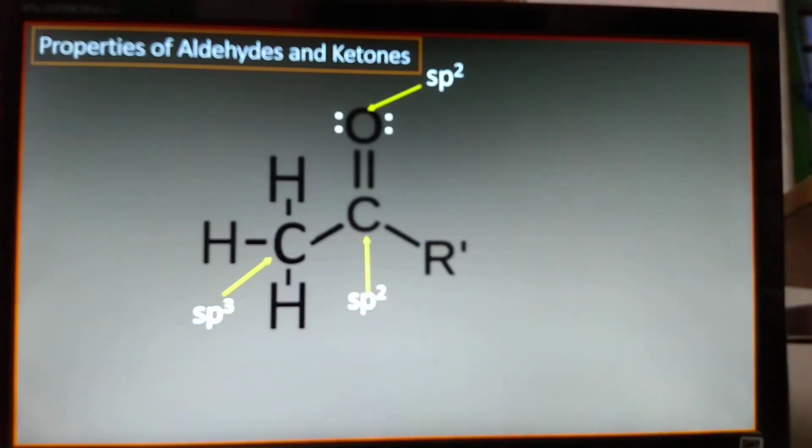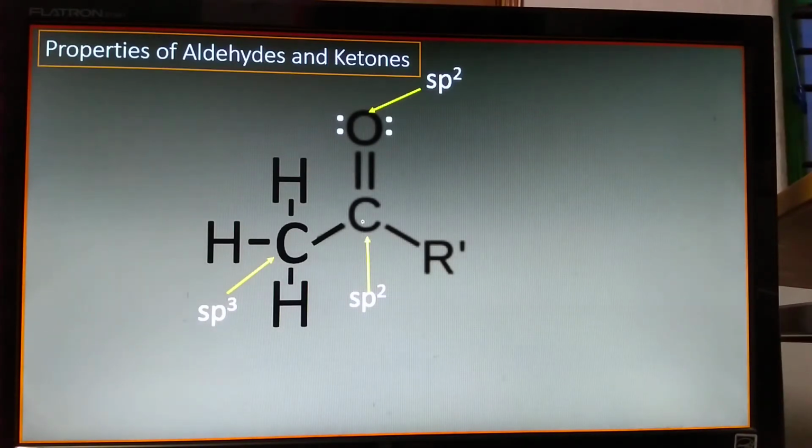Like in the picture you see, here this is an sp2 hybridized carbon, oxygen is also sp2 hybridized. These are lone pairs of electrons, and this carbon is also sp3 hybridized, but it may be an s orbital also in case of aldehyde. So in case of aldehyde, at least one center should be a pure orbital, but in case of ketone it is hybridized.